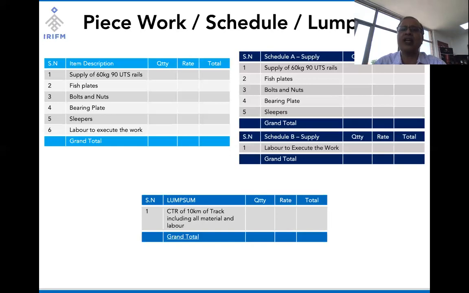So all supply items are clubbed into one schedule, and labor items are clubbed into a second schedule, and the bidder has to quote for both schedules. And in a lump sum, the work all together is clubbed into one item or schedule, and the bidder is supposed to quote that lump sum rate for the entire work. So that's how these three things are different.